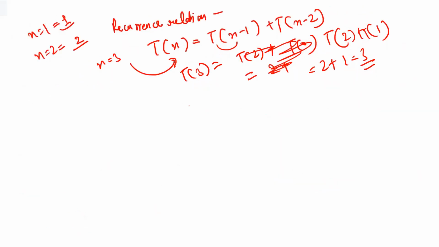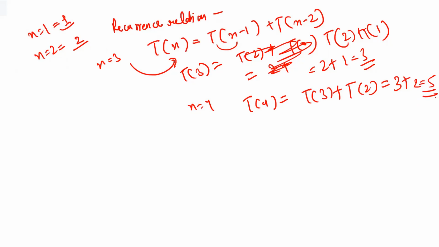If you want to know for n equal to 4, so t of 4, you will be having t of 4 minus 1, that is t of 3 plus t of 2. So t of 3 we already calculated, that is nothing but 3, plus t of 2, so that is 2. So there are 5 ways possible. So this is the recurrence relationship.